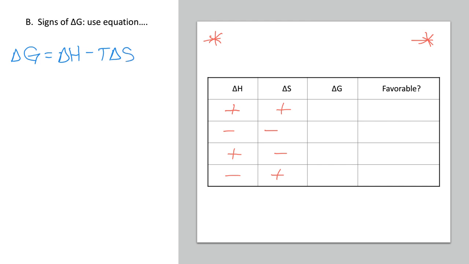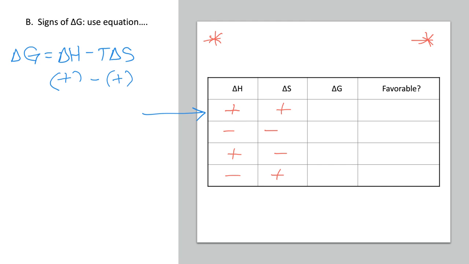Let's look at this first situation here. If I have a positive delta H and a positive delta S value, and I plug it in here, I'm going to be taking a positive number and I am going to subtract a positive number.